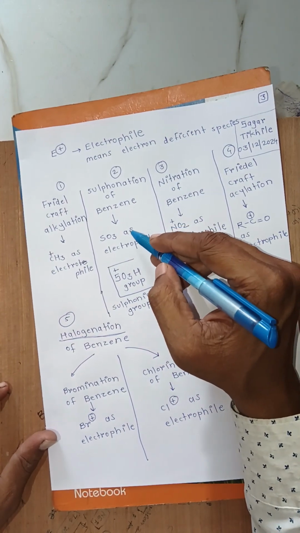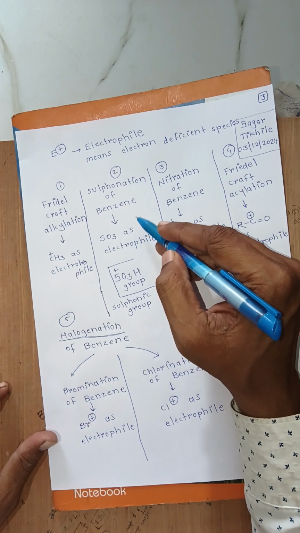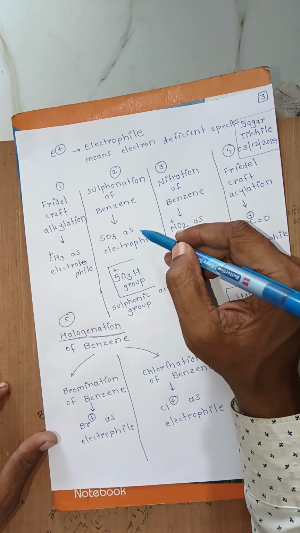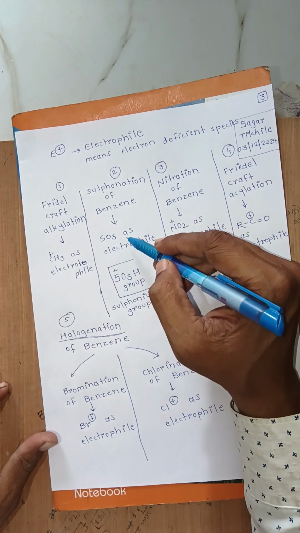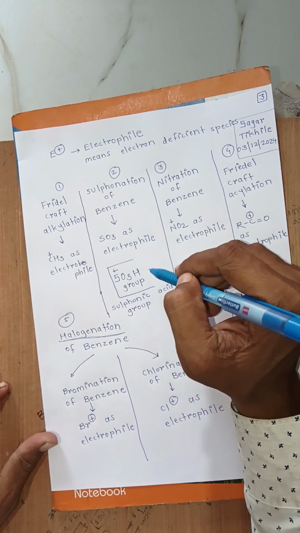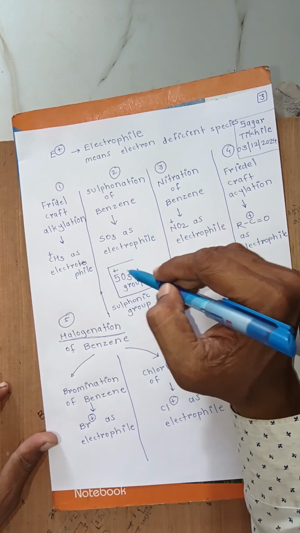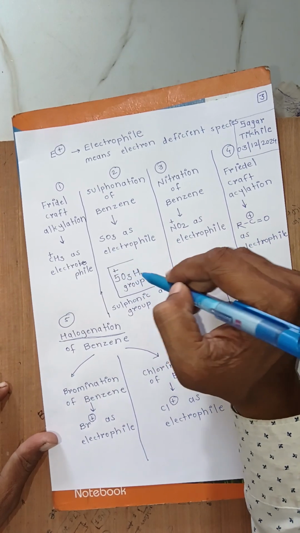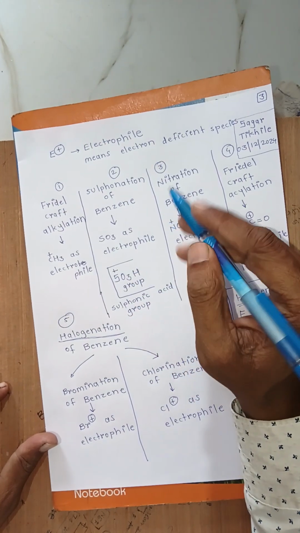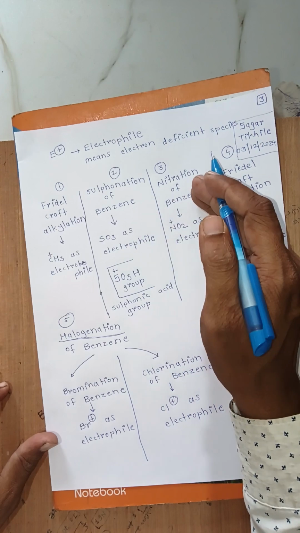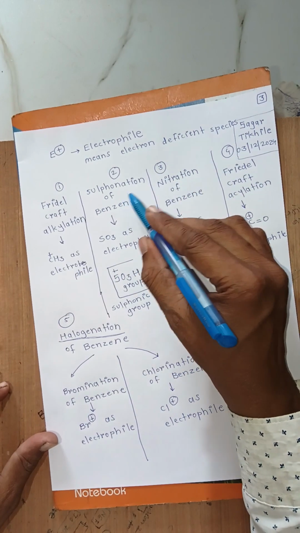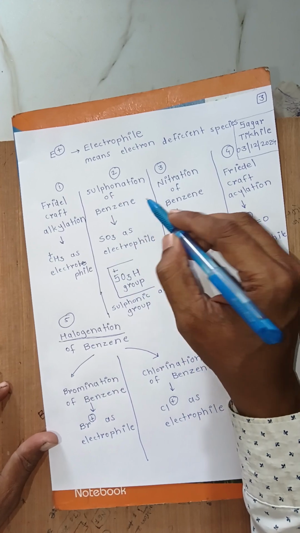So if the question is asked about the sulfonation of benzene, then you write the electrophile as SO3, but the actual attack on the benzene ring happens by the SO3H, and in this group the sulfur carries positive charge; that is the sulfonic acid group. How benzene is converted into benzene sulfonic acid, we will discuss in the concept of sulfonation of benzene.